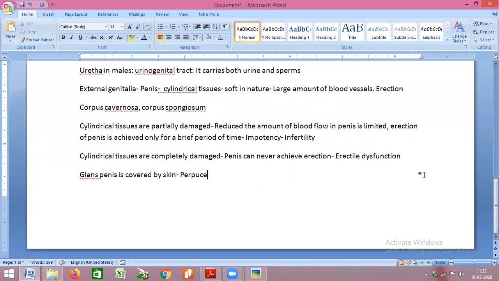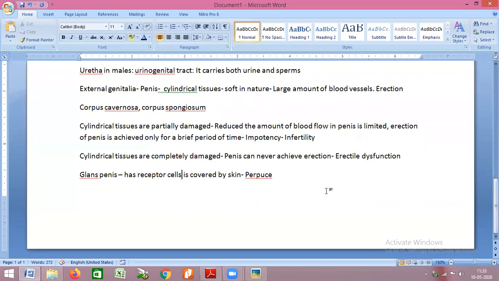Now what happens if you talk about glans penis? The glans penis has presence of receptor cells. If this glans penis is touched for quite some time, the male gets sexually excited.